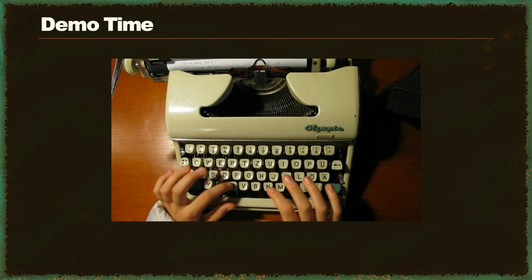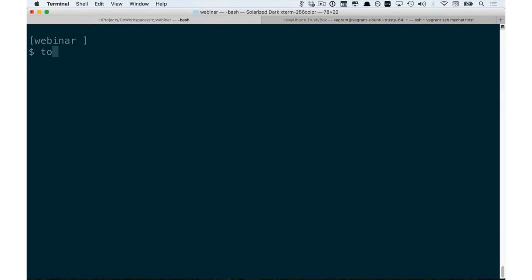Now our demo. We'll write a command line program that takes one argument supplied by the user, a string. The program will read this string and will write it to a text file in the file system. First, we'll write this program on a Mac and run it on the same machine. Then, using the same source code, we'll cross-compile the program to run on a Linux machine. So the first thing that we're going to do is create an empty main.go file.